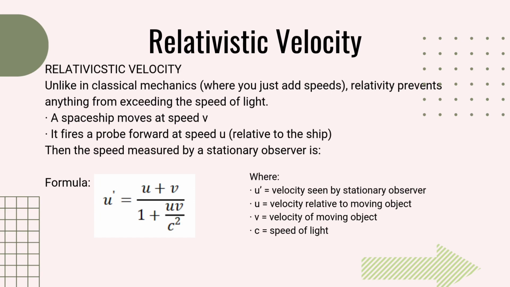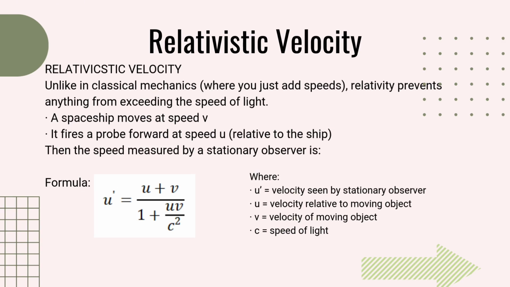Our next topic is relativistic velocity. Unlike in classical mechanics where you just add speeds, relativity prevents anything from exceeding the speed of light, meaning nothing can move faster than the speed of light. At extremely high speeds near the speed of light, nature follows Einstein's special relativity.